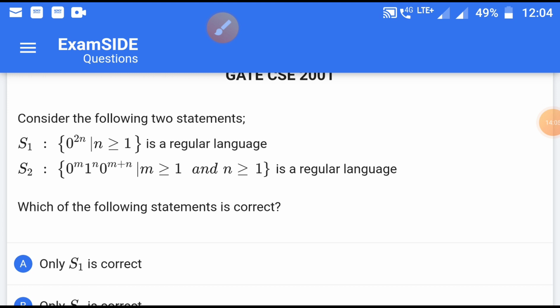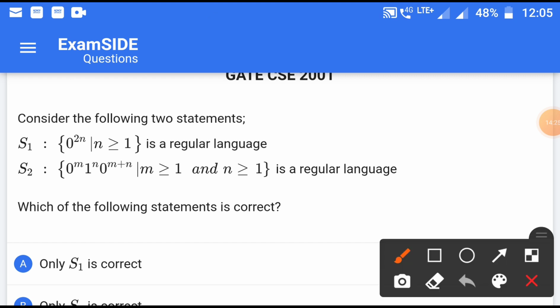Consider the following two statements. S1: 0 to the power 2n, where n is greater than or equal to 1, and in S2 it is given 0 to the power m, 1 to the power n, 0 to the power m plus n. To check whether it is correct or incorrect is very easy. S1 will definitely be correct, because I have just checked the 0 to the power 2n option in the previous question, so it is correct. This describes an even number of zeros, and here we cannot say that it is regular,